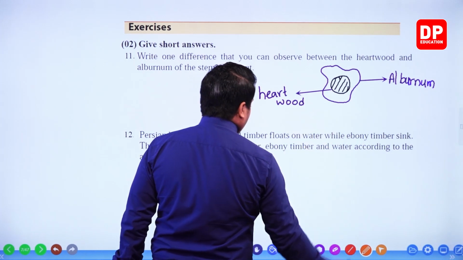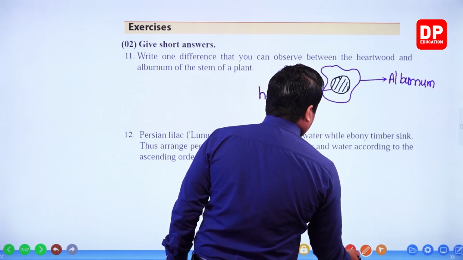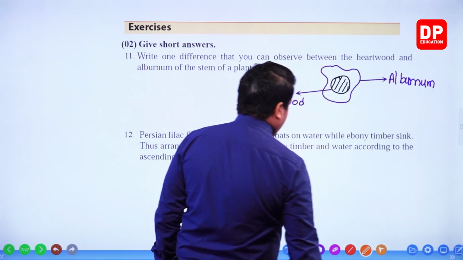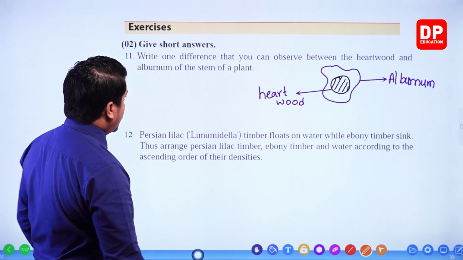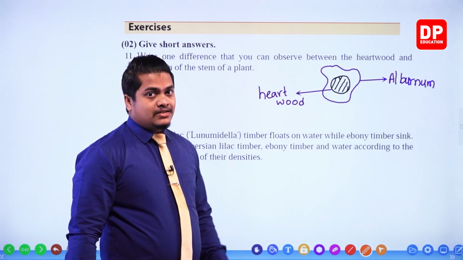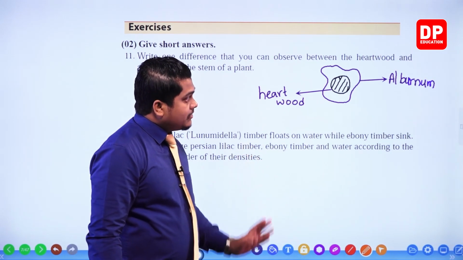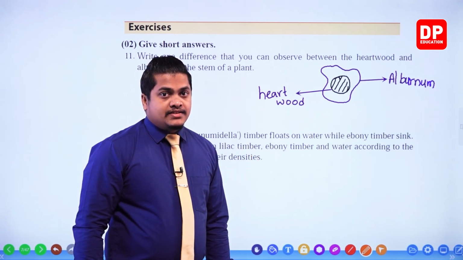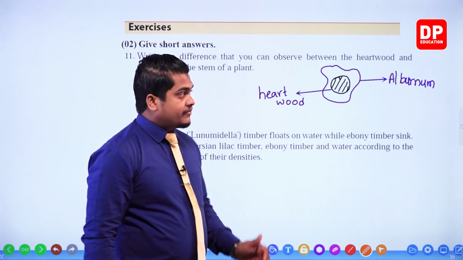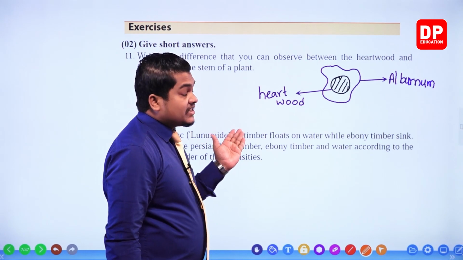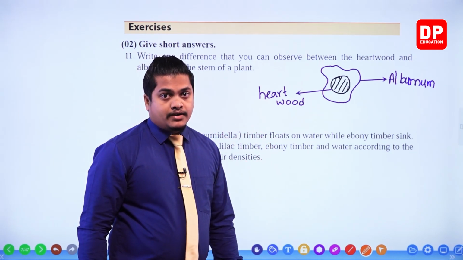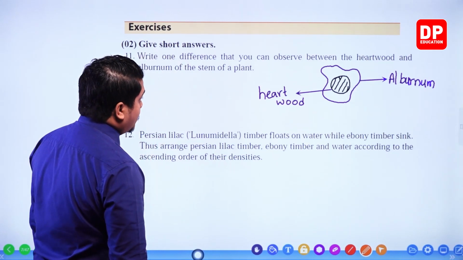Okay. Then my dear children, when you take the heartwood, it has a higher strength than the alburnum, right? It is the toughest part of the timber. So the mechanical strength of the heartwood is higher than the alburnum part, right? So that's a difference.